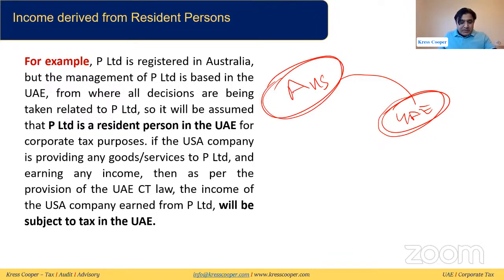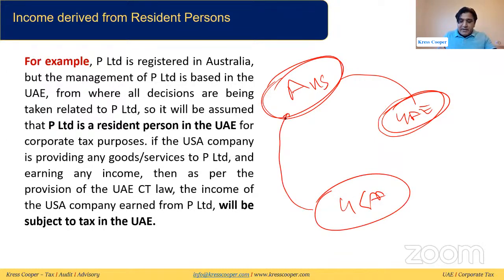Now this is one person. This is a USA company. This USA based company is supplying goods or services to the Australian company, earning income. So once this USA company is earning any income from the Australian company, at the end, this is a UAE based company, because this Australian company is being managed and controlled from the UAE.